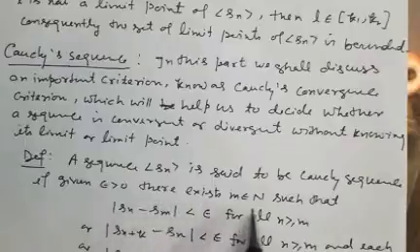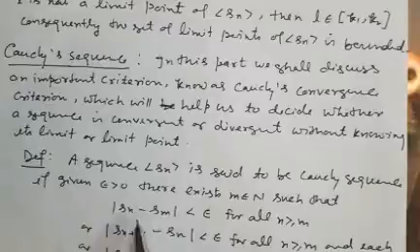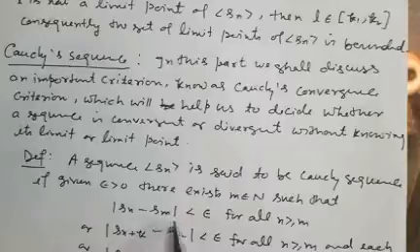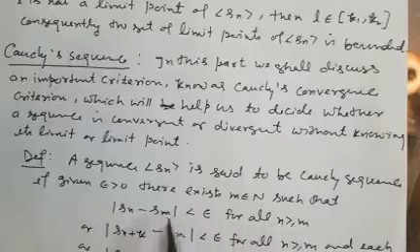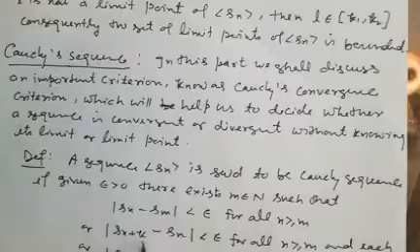than 0, there exists m belonging to N such that there are three forms here. Sn minus Sm less than epsilon for all n greater than or equal to m, or you can say Sn plus p minus Sn less than epsilon for all n greater than or equal to m and p greater than or equal to 0.